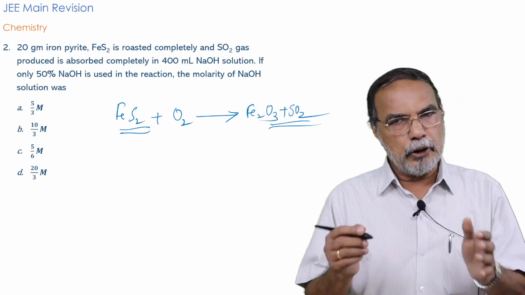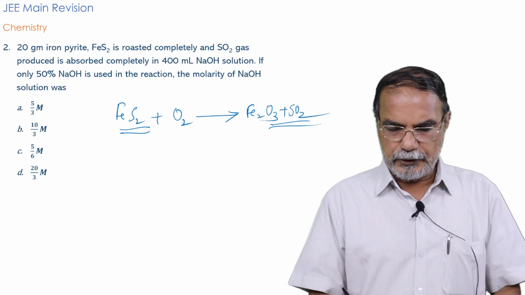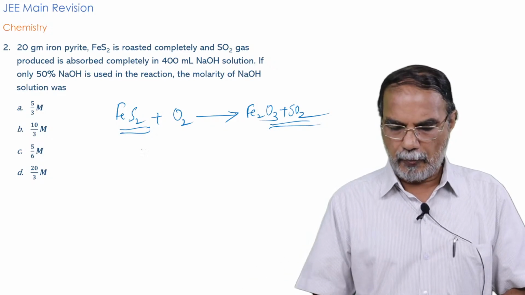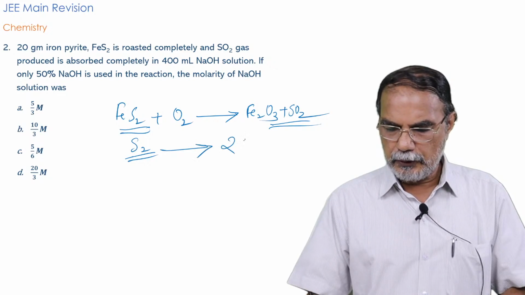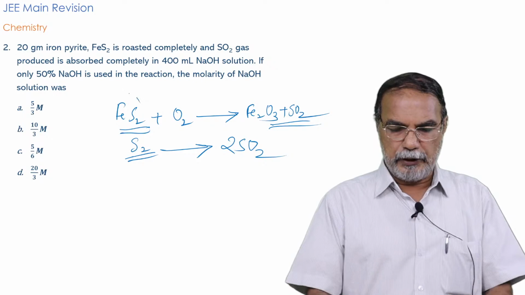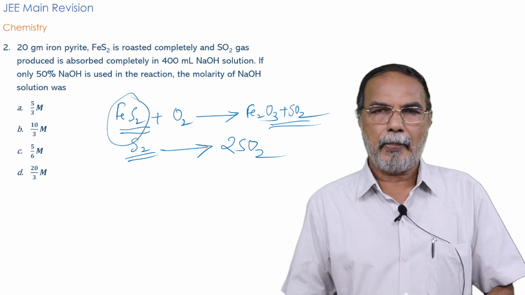So even without balancing the equation, you can do the question very easily, because since there are two S here, the 2S will give you 2SO2. So S2 part of the compound will be oxidized into 2 sulfur dioxide. That means from 1 mole of the compound, FeS2, you will get 2 mole of sulfur dioxide.